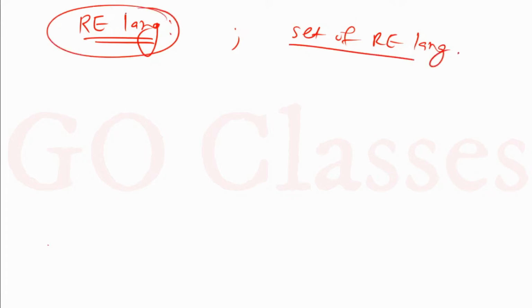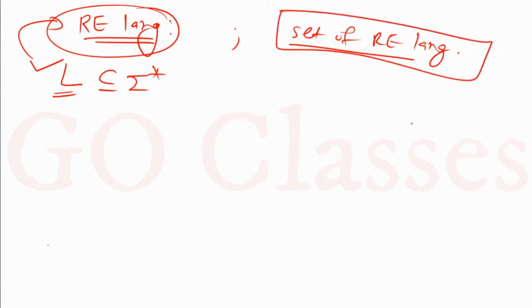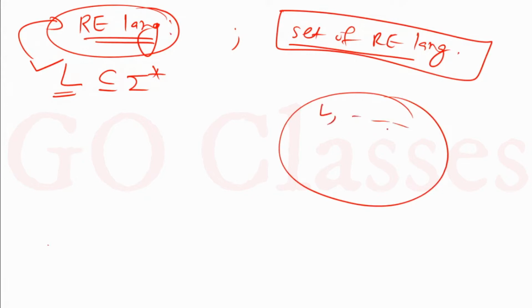The first thing is, what is an RE language? Remember, a particular RE language is just a language, some set of strings. Now also there is something called a set of RE languages, so there is a difference between these two things. This is a particular RE language, meaning this is a subset of sigma star. L is an RE language. And what does a set of RE languages mean? It means that here you have all the RE languages. This L is also here, and all other RE languages you have here. So this is your set of RE languages.